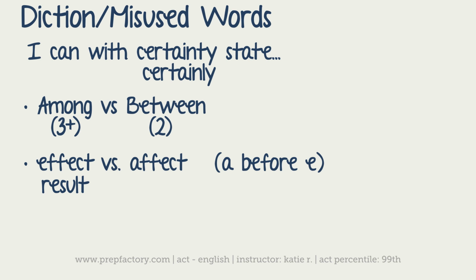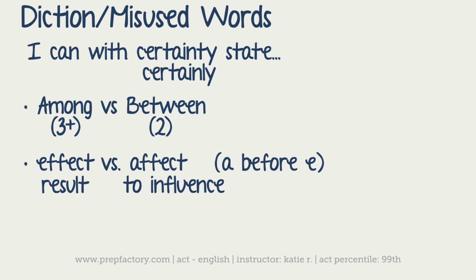So I don't want to affect the game, so I'm not going to tell our starting pitcher that his dad is really sick, let's say. That's actually terrible, and I should tell him that. But if I don't, I'm not affecting the game. Otherwise, I would be affecting the game. So effects are results, and to affect something is to influence or change it in some way. So you're having an effect on it.